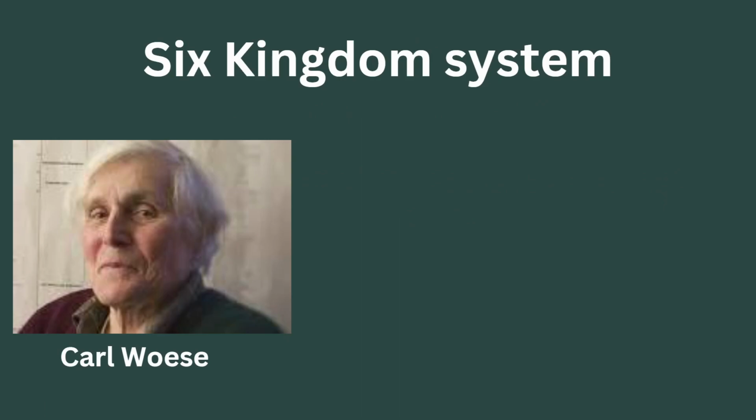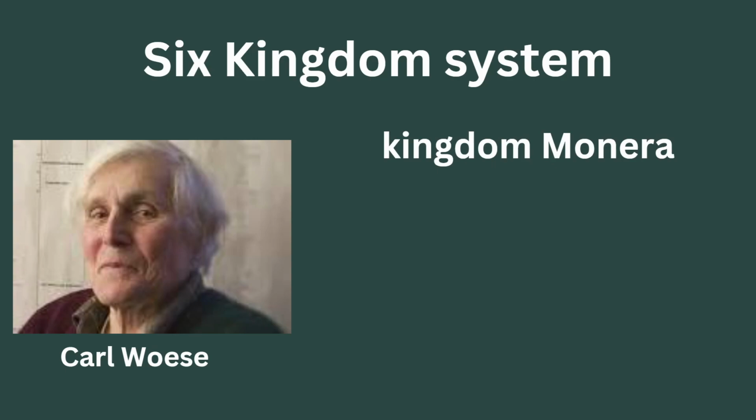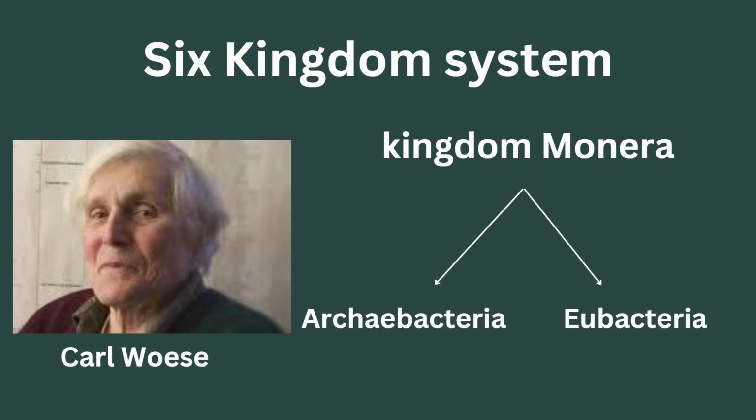Later, a six-kingdom classification was proposed by Carl Woese. He classified kingdom Monera into two categories, Archaebacteria and Eubacteria, where a clear demarcation was made in the bacterial species. Hope the various systems of classification based on kingdoms are clear to you.